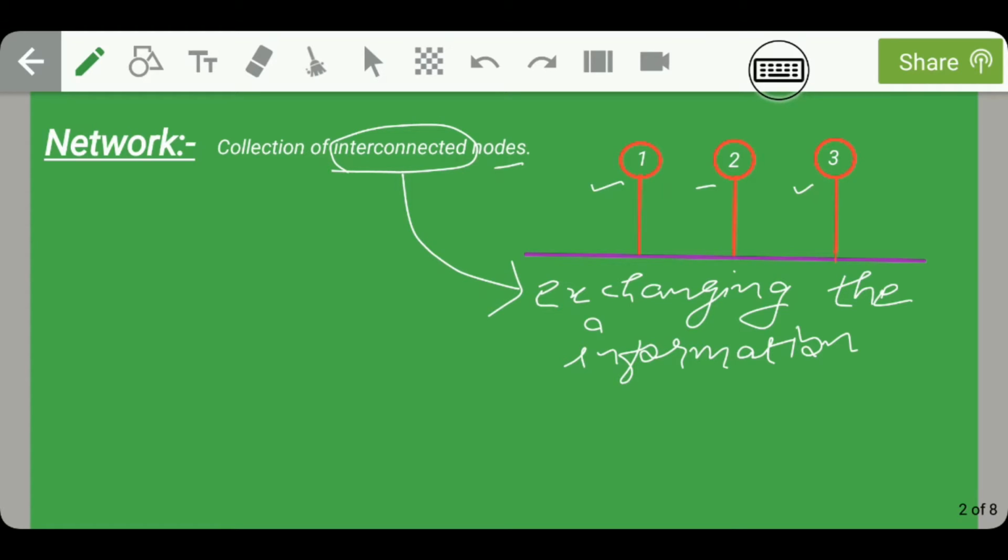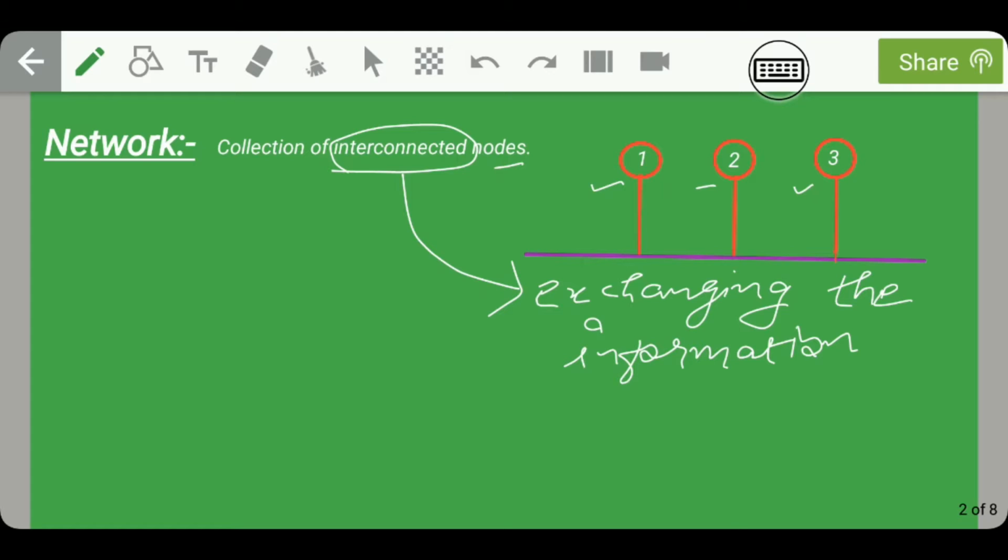For example, I am in my home and sharing some information with you which is accessible to you at your home. This is done due to a virtual interconnection between us. Thus, without any interconnection, either physical or virtual, it is not possible to have a conversation or exchange of information. So a network is the collection of these interconnected nodes.